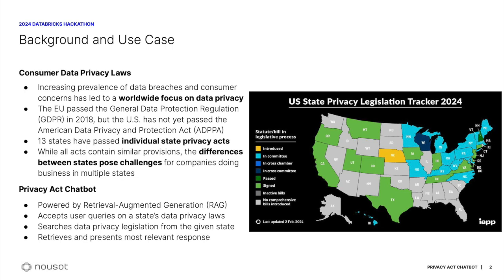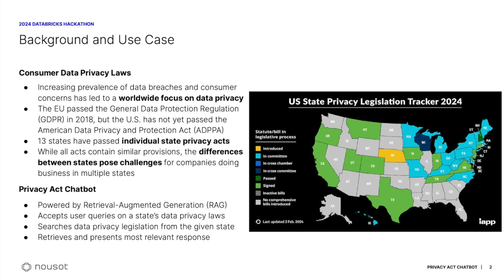For some background, there has been an increasing prevalence of data breaches and consumer concerns that has led to a worldwide focus on data privacy. In 2018, the European Union passed the General Data Protection Regulation, but so far the US has not yet passed the American Data Privacy and Protection Act, which would be a similar national law. However, 13 states have passed individual state privacy acts, with many more to follow. While all acts contain similar provisions, the differences between states pose challenges for companies doing business in multiple states.